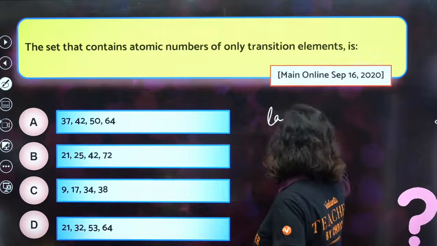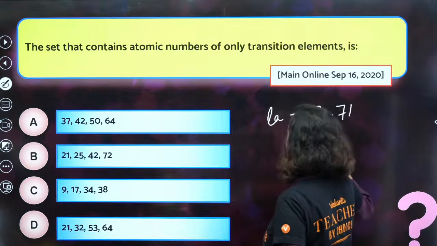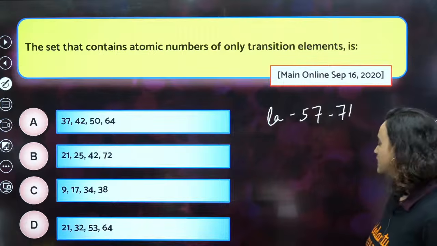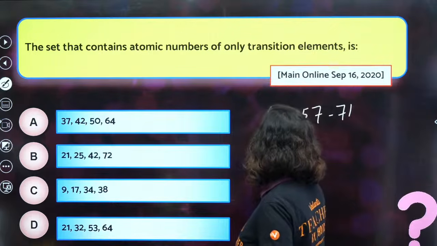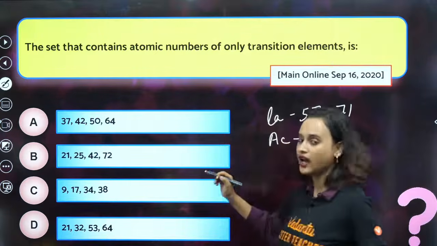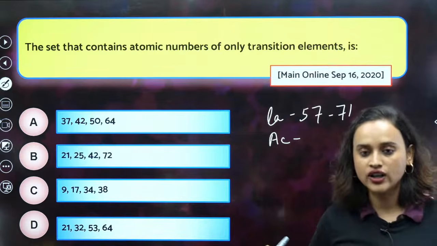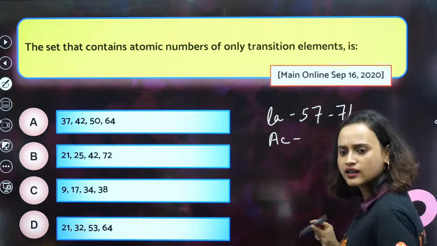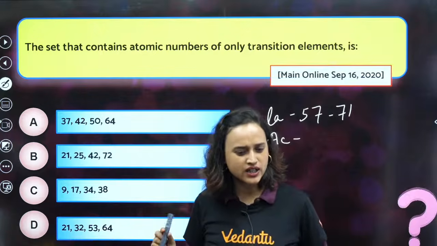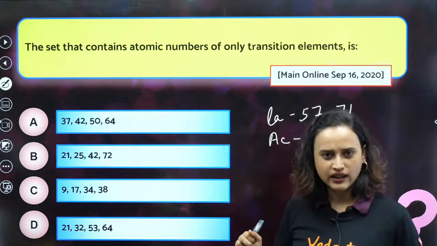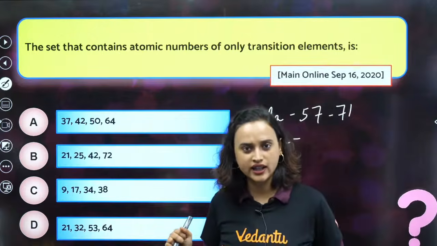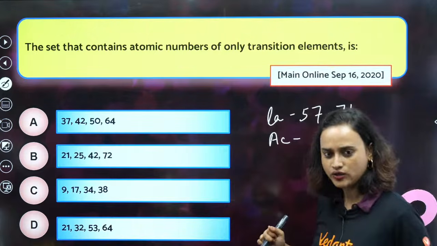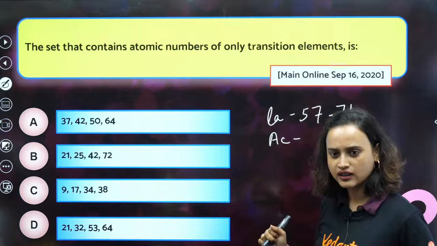Yes, 57 to 71. And then actinoids are, how much was it? 89 to 103, isn't it? 89 to 103. Correct?